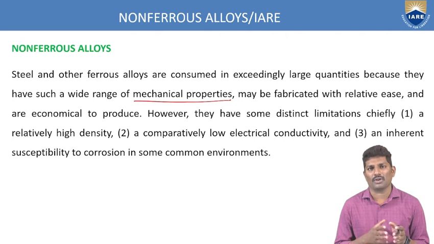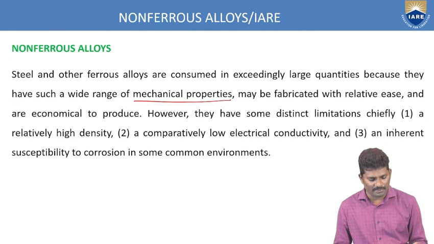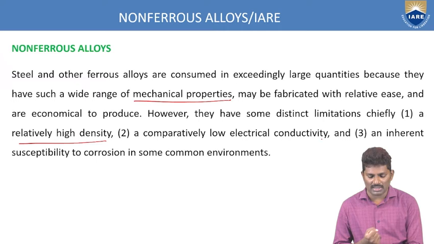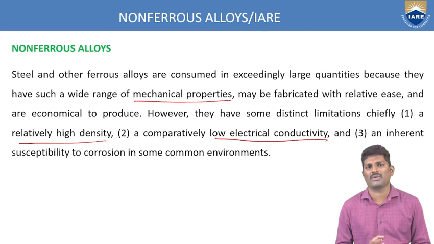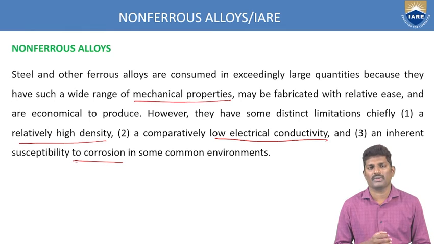But what are the drawbacks here? There are limitations for high density. You have very high density, and because of that high density, your weight is very high, and there is low thermal conductivity. So these are some of the drawbacks. And one more thing is corrosion. It can't resist corrosion. So these are three drawbacks, and because of these drawbacks, we are going with the non-ferrous alloys.